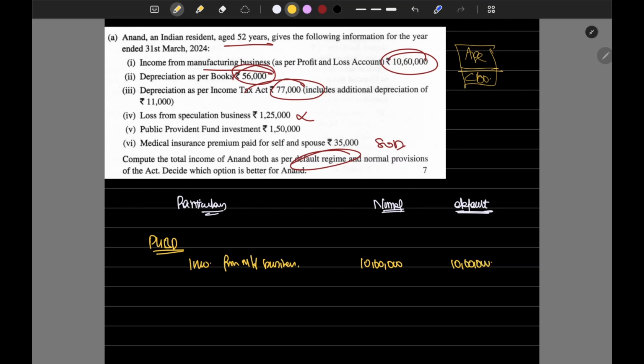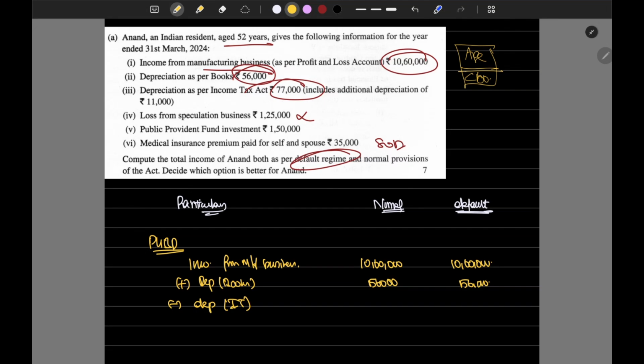So what's the depreciation as per books? Depreciation as per books has already been deducted from the income, so we have to add back. So depreciation as per books, which is 56,000, minus depreciation as per income tax, which is 77,000, the total depreciation.